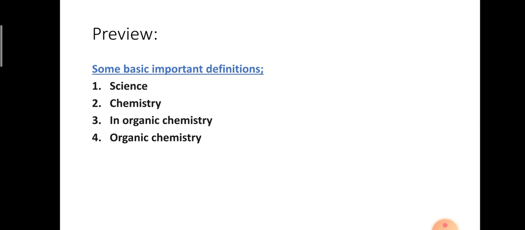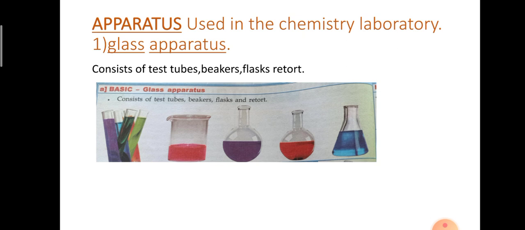Clear? So in this class, let's talk about some apparatus, the glass apparatus used in a chemistry laboratory. The glass apparatus consist of test tubes, beakers, flasks and retort. The first picture indicates the test tube, the second picture indicates the beaker, and the third, fourth and fifth indicate the flasks. Is it clear? First we are looking at the test tubes.